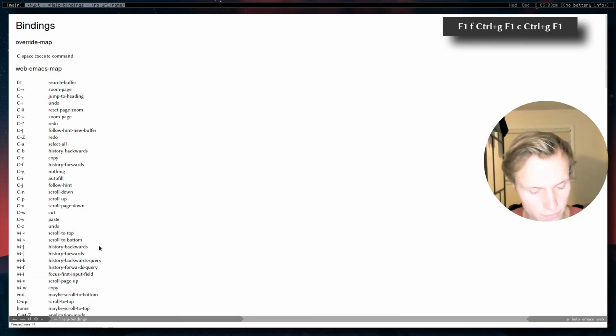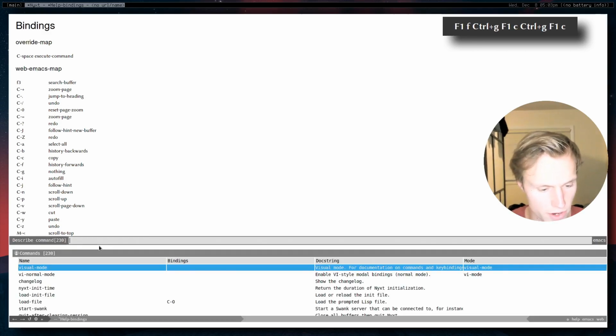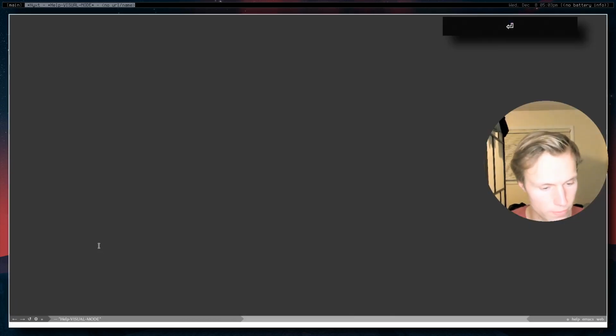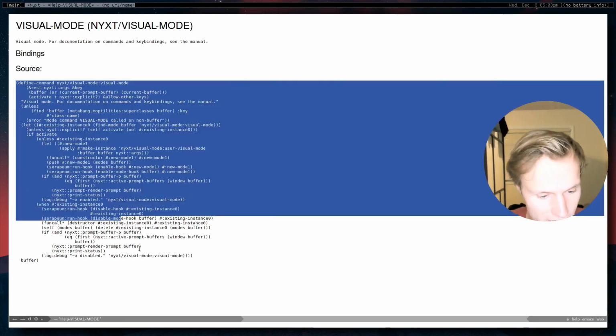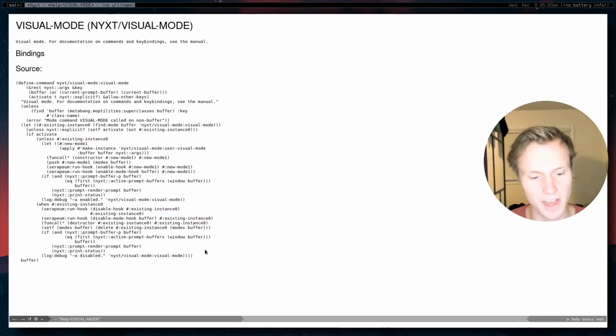So say if we wanted to learn more about visual mode, we could actually just do F1C and then visual mode. And then we get a nice little explanation of what it's intended to do. So this is that, just see the manual. And then it actually shows you the source code for those sections, which is pretty cool. And this will be a bit more important later on as we get a bit more into this.